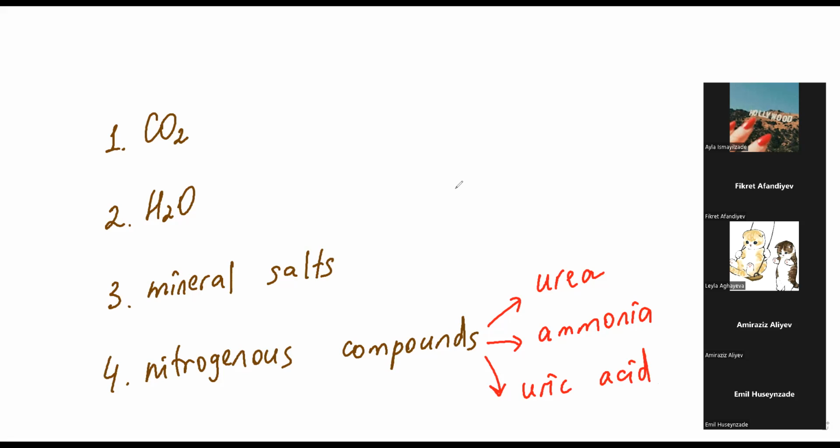So guys, there are 3 types of nitrogenous compounds. They are urea, ammonia, and uric acid. I will give you information about them. We will have another part of the lesson, where we will talk about how they are created and what happens with them. So let's begin with carbon dioxide, guys. Carbon dioxide, you know that.